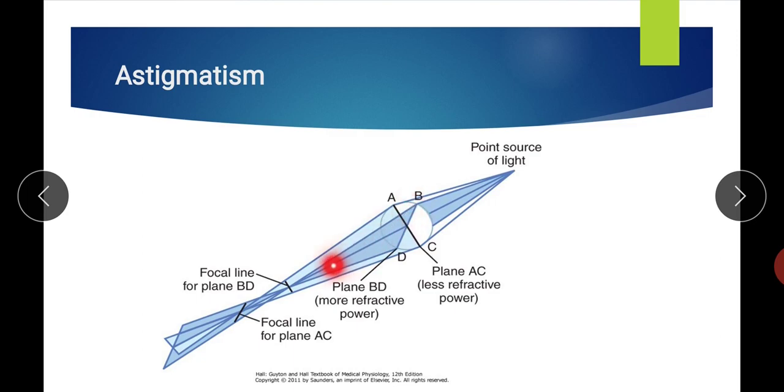So they are focused nearer than the light rays passing through plane AC, which has less refractory power. So you can see they are going to focus behind the plane BD. So here we have two focal lines.